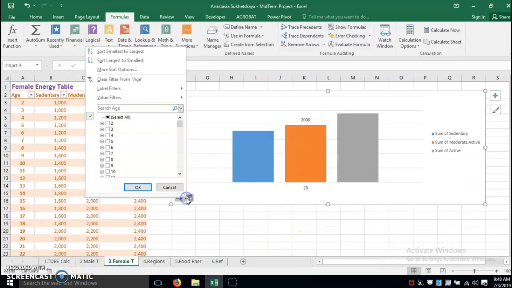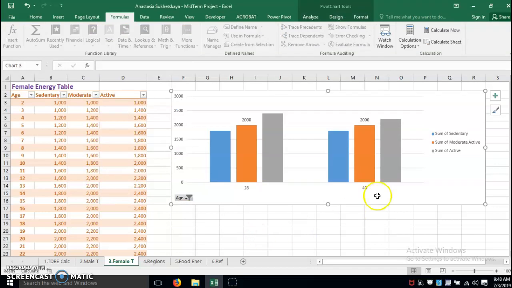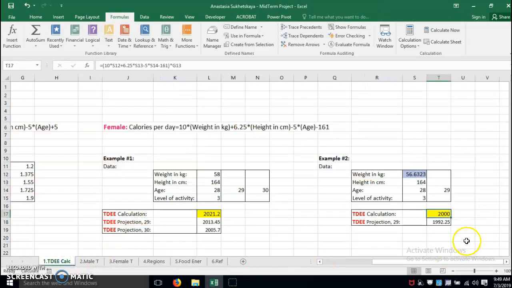Let's say when I will be 40 years old. 40 years old. Oh, good. So maintaining the same level of activities, I would have to consume the same 2000 calories. Let's see here. Let's adjust it to the age of 40. Interesting.